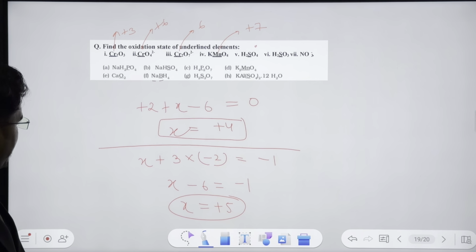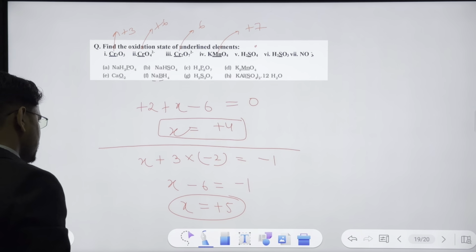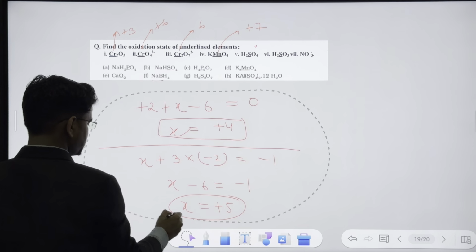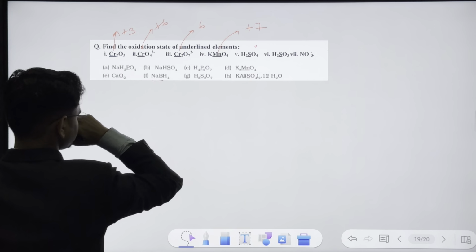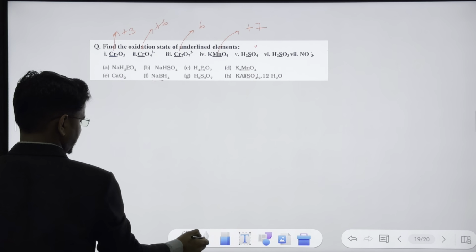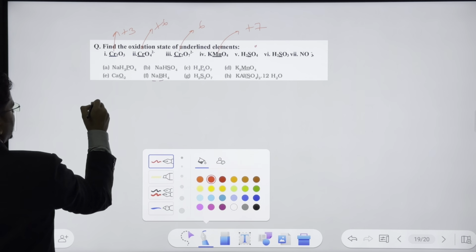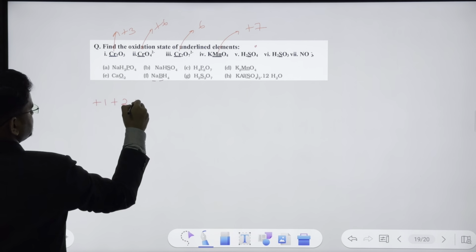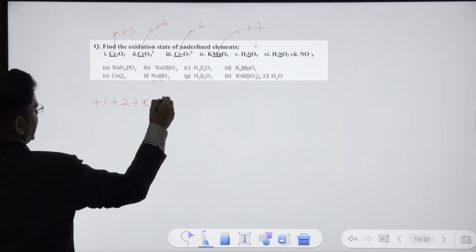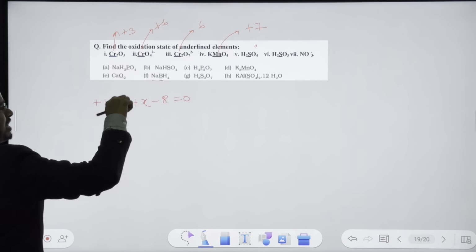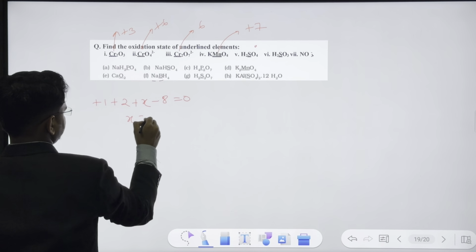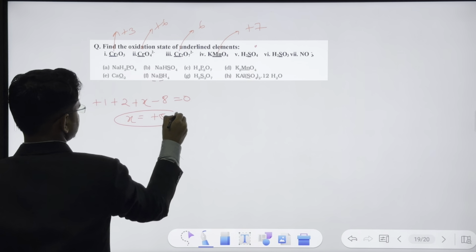Okay. Should I do all these things as well? Chalo, let's do it. No problem. Let's do it a bit fast because we have to understand the balancing as well today. One question, NH4 PO4. So NH4 will be plus 1 plus 2 hydrogen plus 2 plus P, this is going to be x minus 8. Why minus 8? Because oxygen will have minus 2 into 4, minus 8. So x is equal to plus 5.